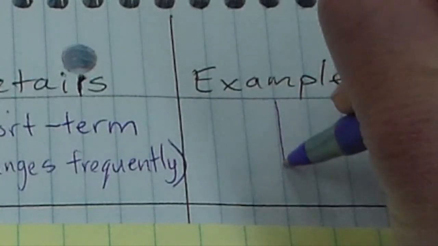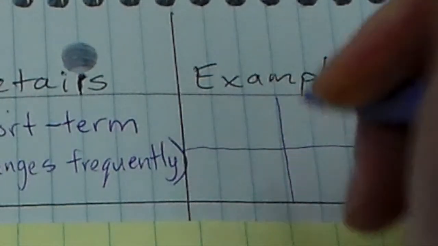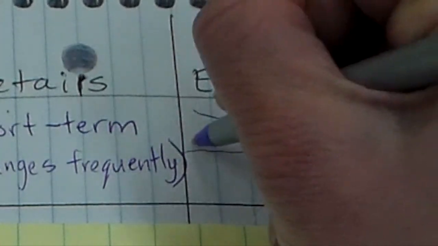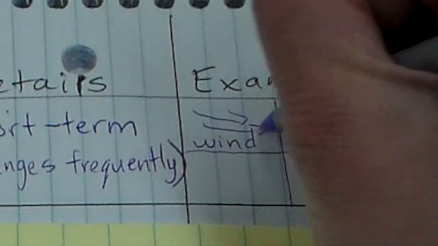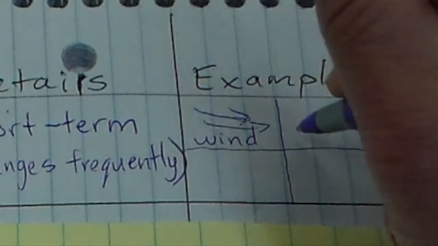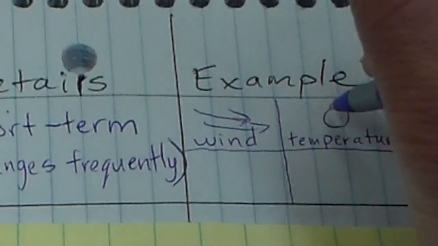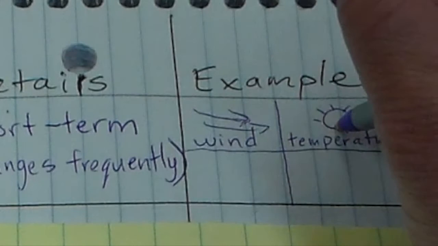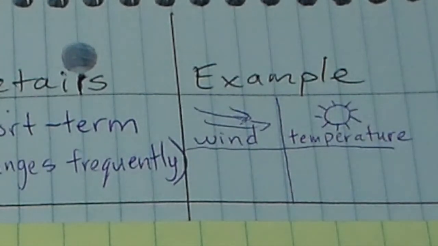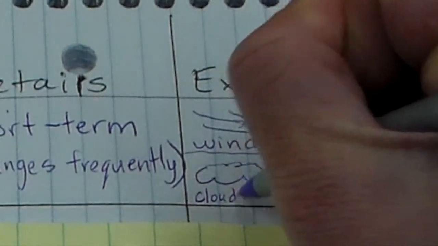I'm going to kind of split it into 4 boxes, just so I can have some different areas. So when we think about weather, we might think about wind, right? What is the air doing? How is the wind moving in our troposphere? We're going to think about things like the temperature, and I'll draw my sun here for that, right? Because we know when the sun is out, we're definitely going to have higher temperatures than when there's cloud cover. In fact, that's the thing I was going to draw next, which is our cloud cover, right?